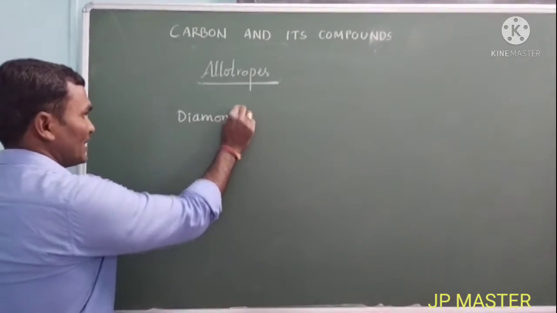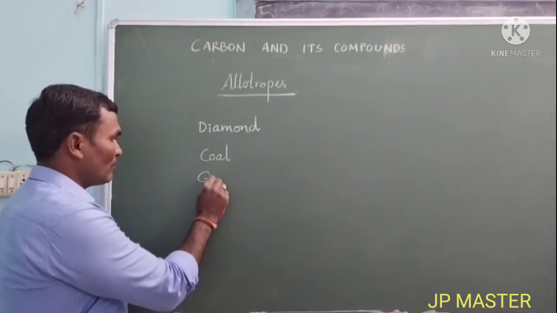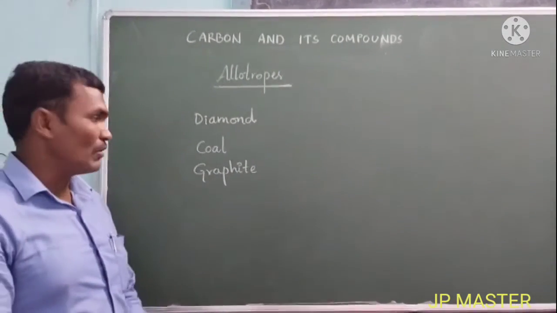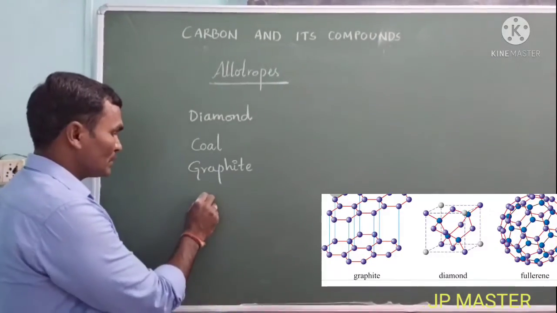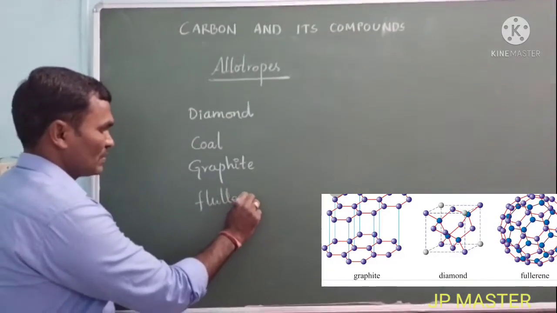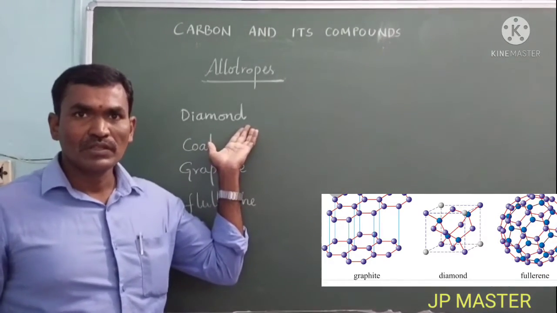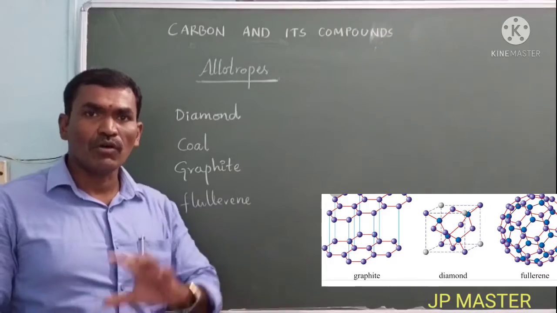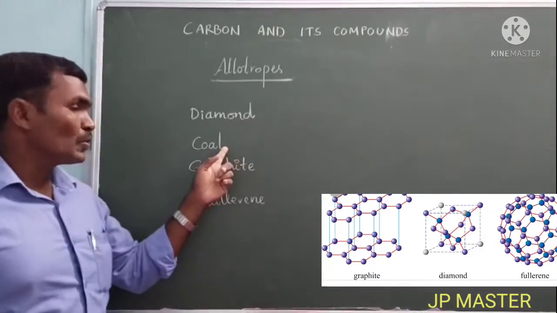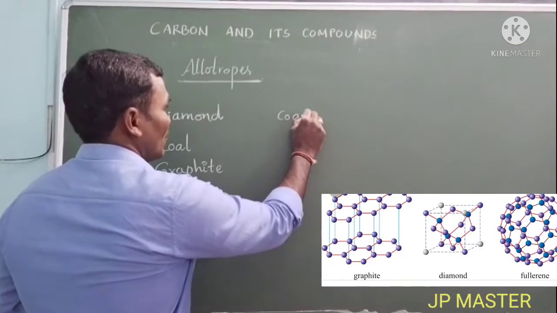You know that diamond is shiny in nature, and coal. You already know that coal is black in color, and we know graphite. Graphite, the pencil lead, is also called fullerene. So you will observe that diamond is completely made of carbon. Internally, in the chemical structure of diamond, all the carbon atoms are joined together to form a diamond. Coal is also completely made of carbon.